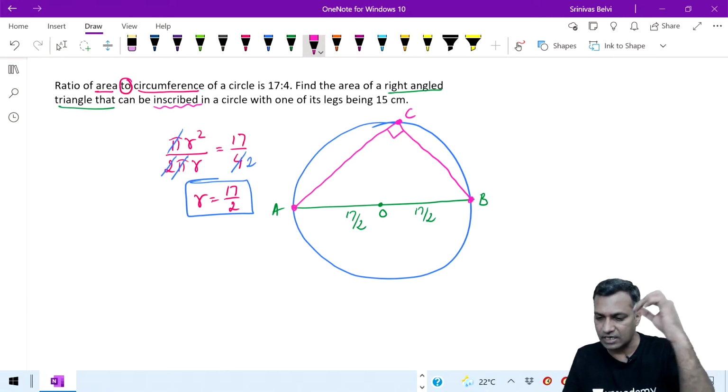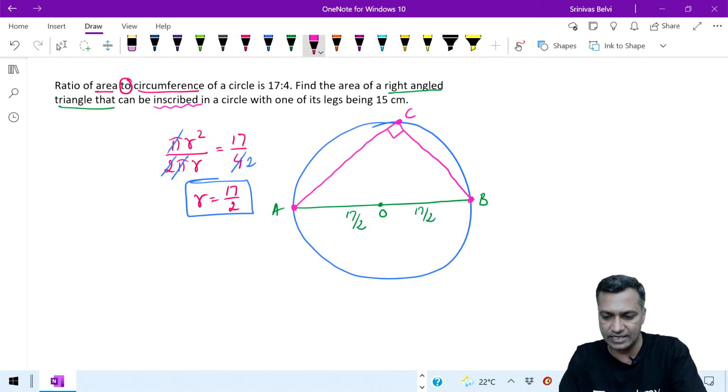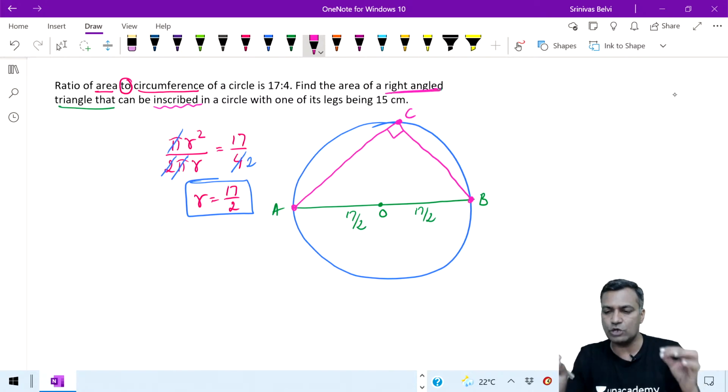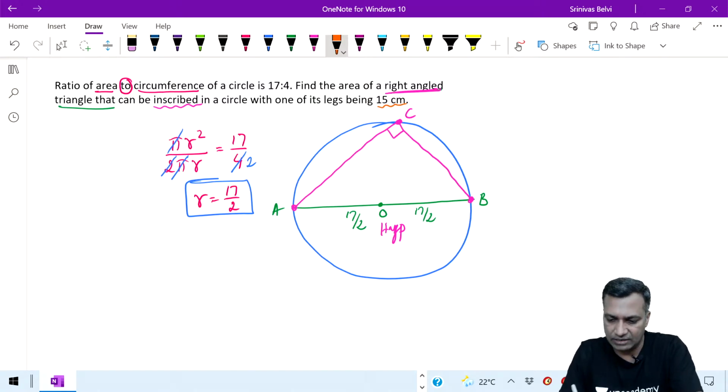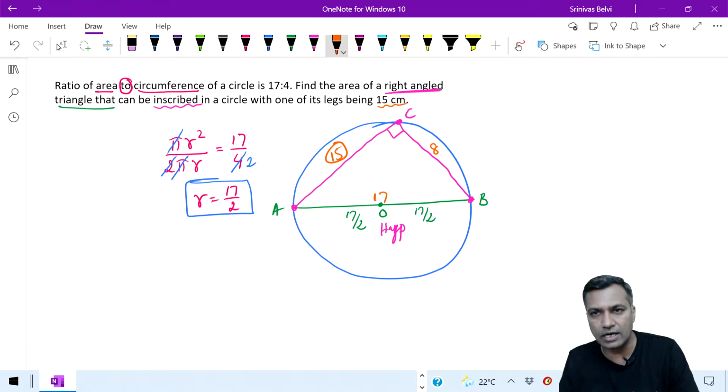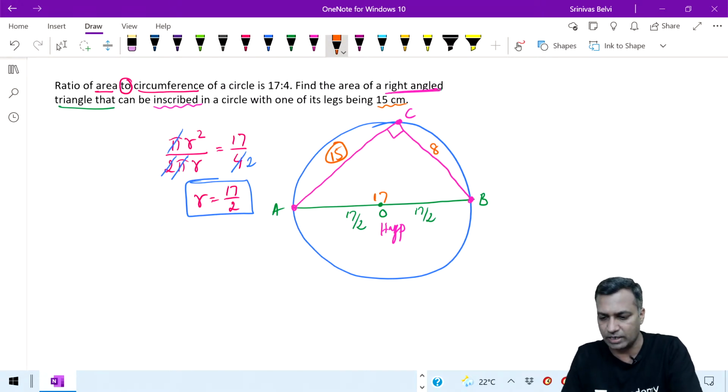Therefore, ABC is the triangle I'm talking about, where angle C is 90 degrees, because a right angle is possible only when you inscribe using the diameter as the hypotenuse. Otherwise you don't get an inscribed right angled triangle. He says one of the legs is 15. This side is 17, so 8, 15, 17 is the triangle I'm talking about.